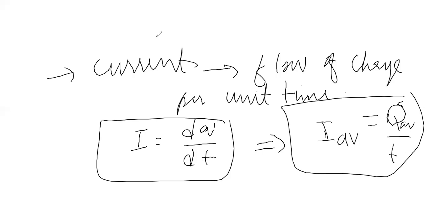We can write current is charge per unit time. Okay, and if you want to calculate how many charges are there inside a conductor, for example, you have a conductor and you want to calculate how many charges are there in a conductor, because current is charge over time interval.